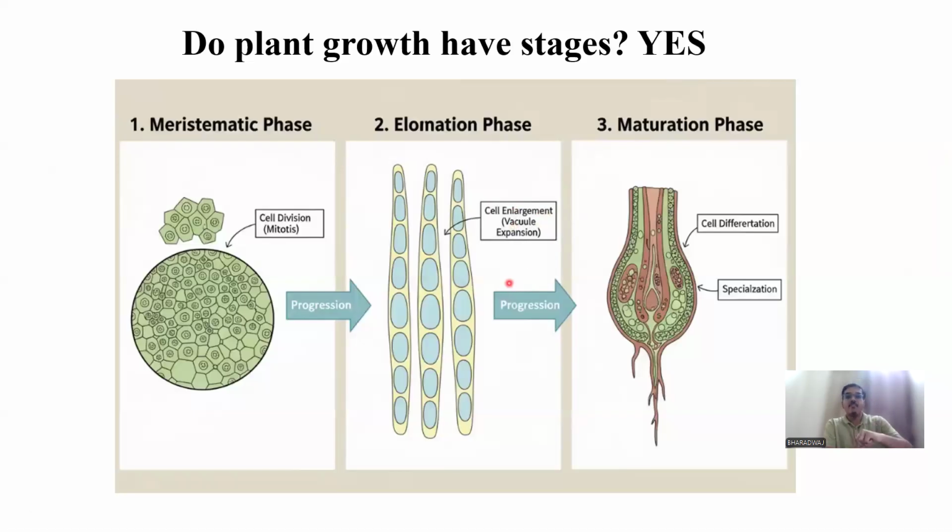And finally, after it has grown, it has to mature, because without performing any function, the cell is considered to be dead, right? It's not like the cell simply keeps on dividing. It has to perform a specific role. For example, leaf cells perform photosynthesis. So for that, it has to undergo cell differentiation, which we'll also talk about in the subsequent slides.